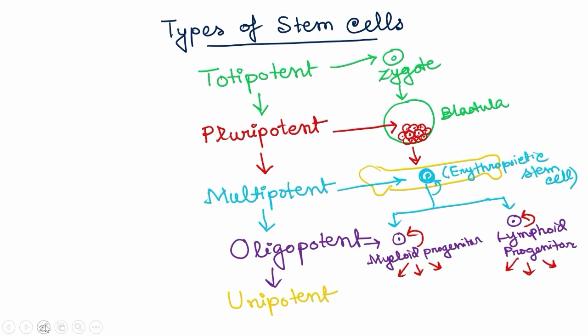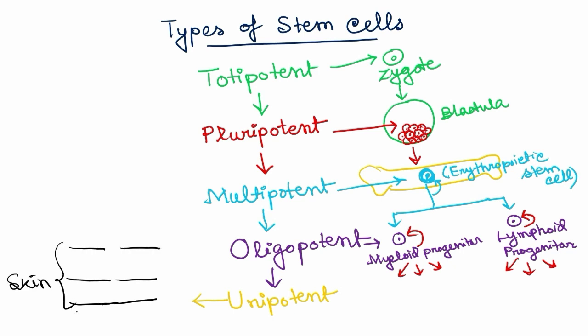And the example of unipotent stem cell is found in the skin. In the epidermis of the skin, the basement membrane of the epidermis contains a type of stem cell which gives rise to only one type of cell, that is the skin cell. So these are examples of the unipotent stem cells.